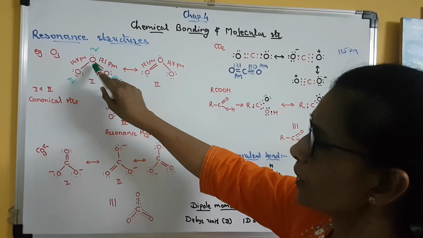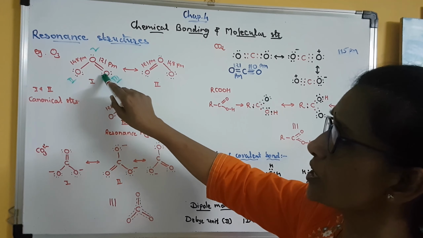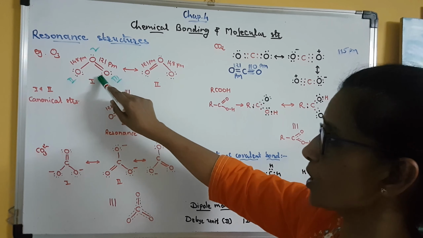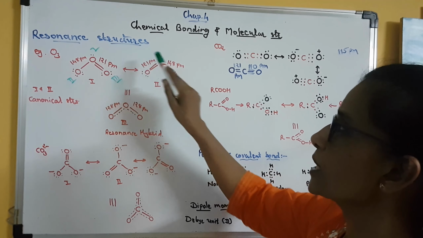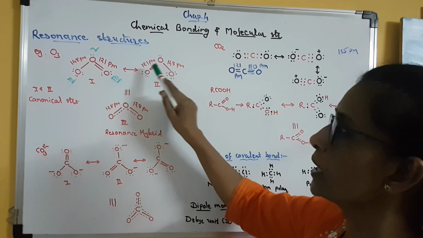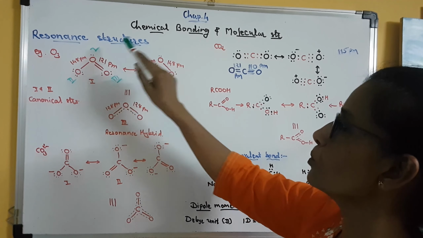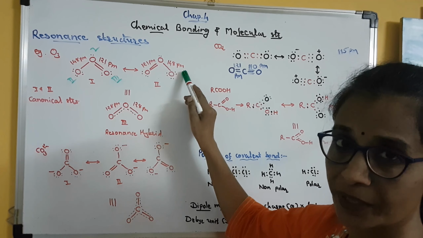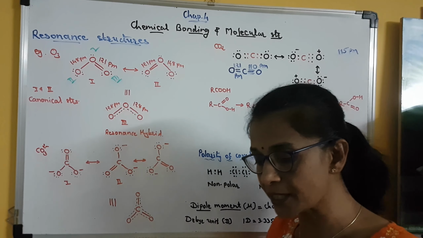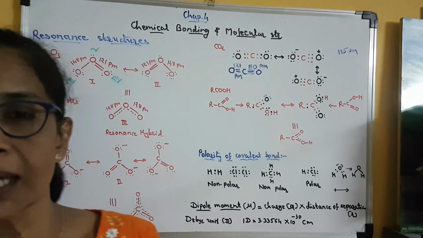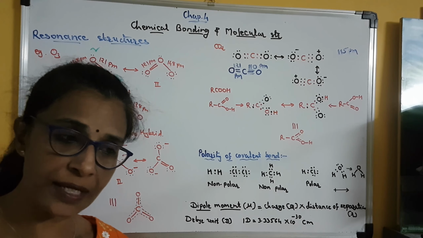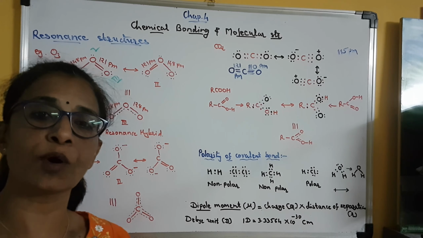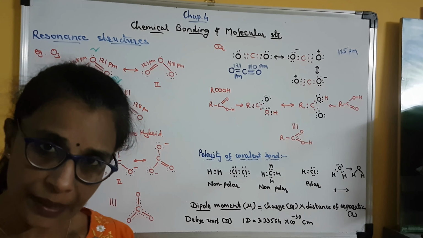And one oxygen double bond, which is 121 picometer in the first structure, when converted into a single bond, then the bond length must increase to 148 picometer. So when the double bond gets converted into a single bond, the bond length will increase, and when the single bond is converted into a double bond, the bond length must decrease.